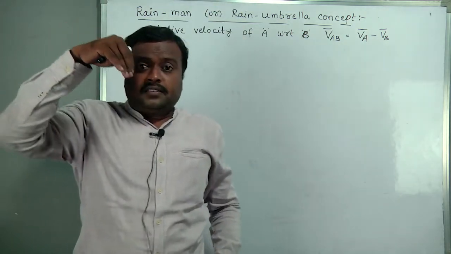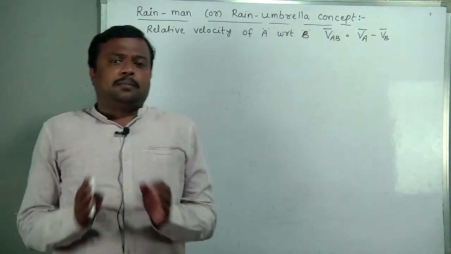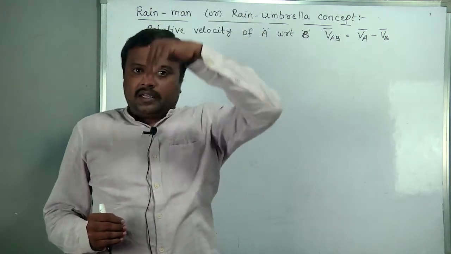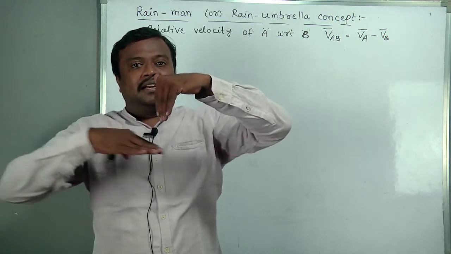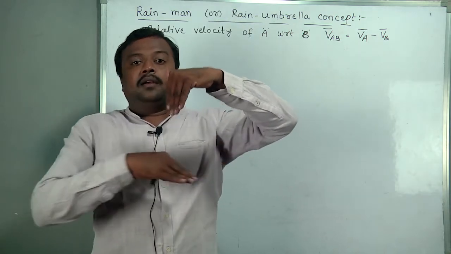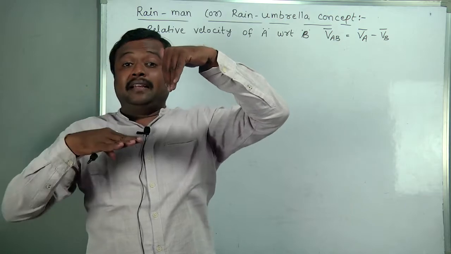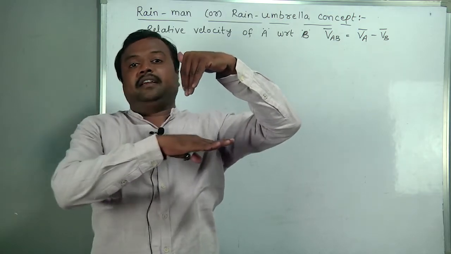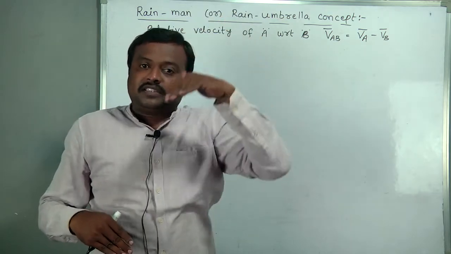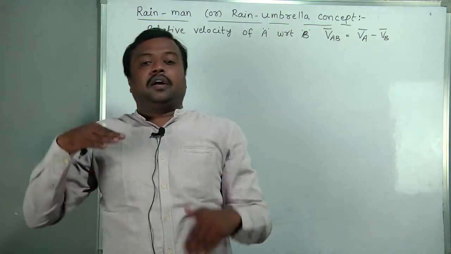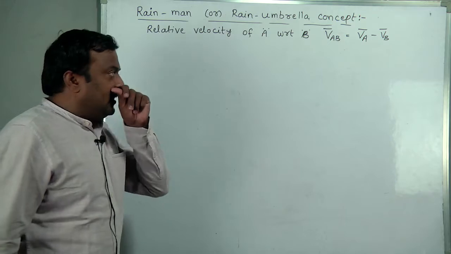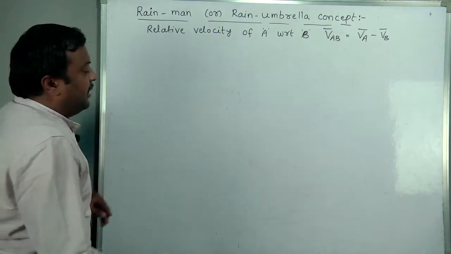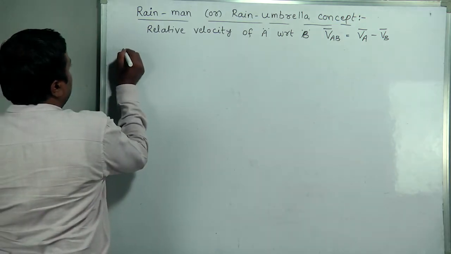Now, the rain umbrella concept. If rain is falling towards the ground, some cases are there. Vertically falling, man is at rest. Vertically falling, man is in motion. Vertically falling, man is moving on a vehicle. And with some inclination, rain is falling, man at rest or man in motion, like that. Different situations are there. Step by step, one by one, we will see. In this first case,